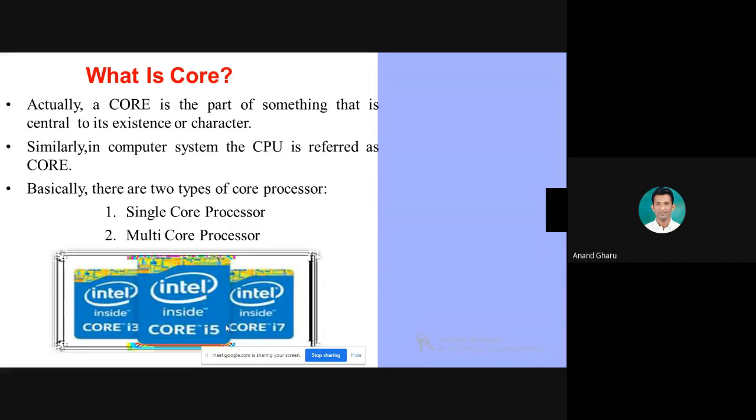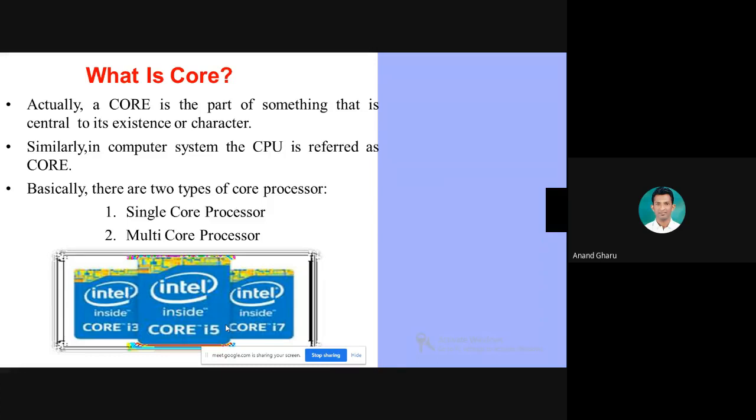Now, what is a core? Nowadays we say dual core processor or multi-core processor. So first, before studying the multi-core architecture, we should know about the processor and what the core is. Okay, so core is one of the parts of the CPU. Here you can read: core is the part of something that is central to its existence or character. Similarly in the computer system, CPU is referred to as the core.